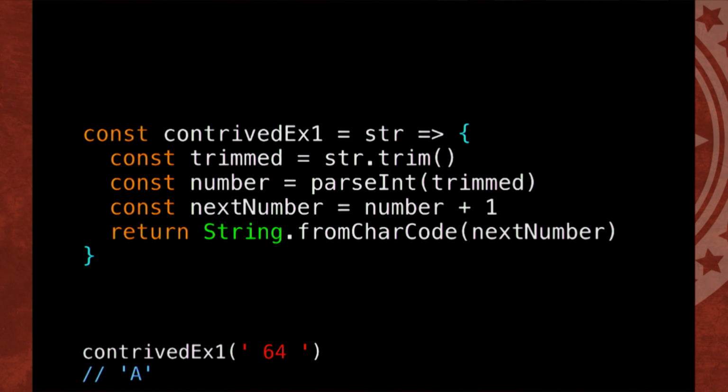So, contrived example number one. It doesn't matter what it's doing. Just notice the output is a down there. So you have this trim, it's a method call, then we have parseInt, a function call, a number operator there, and we've got a qualified class method. We're doing all these different things and all this assignment. How on earth are we going to be able to dot chain this, right? This is kind of weird, not really dot chainable.